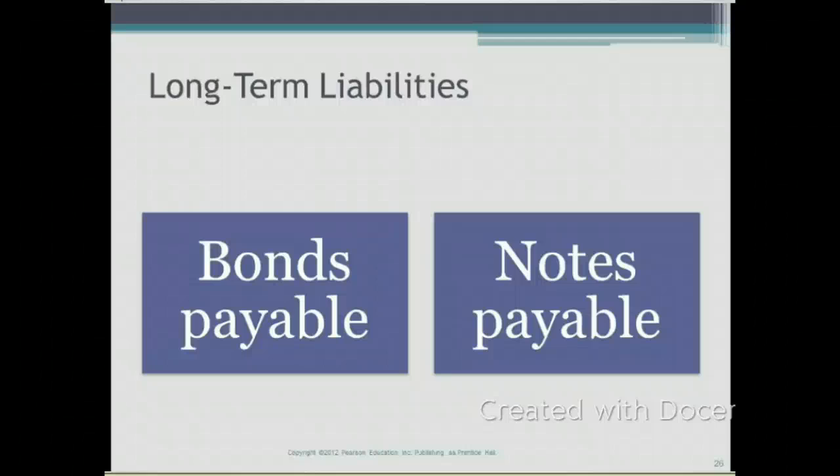Let's look at long-term liabilities. We have two types of long-term liabilities that we'll talk about: notes payable and bonds payable. Notes payable are debt of the company. Notes payable are when companies borrow money from banks for a period longer than 1 year. Typically, you'll see 5 years, 7 years, 10-year notes payable.